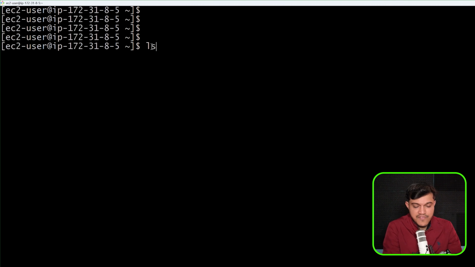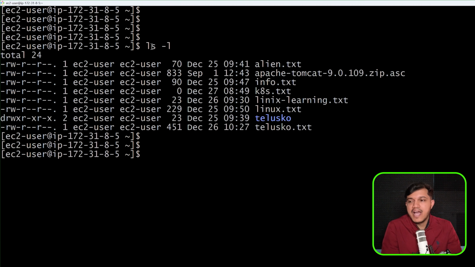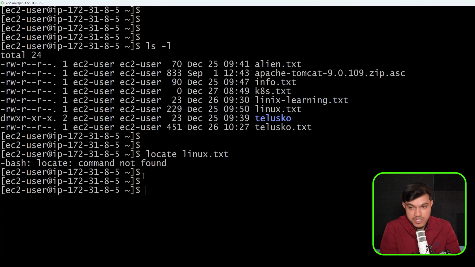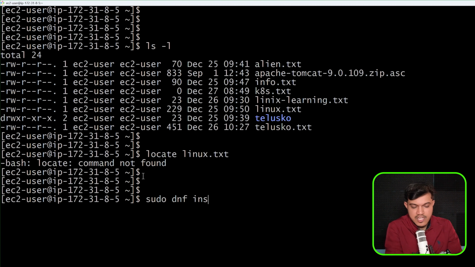I'll say here ls -l. Okay, and maybe I want to check where is the linux.txt file, or maybe telusko.txt file, for which I can just say here locate linux.txt, right? So the moment I run this, I'm getting one error, locate command not found. By default, locate is not available in your Linux system. You may have to install it in order to use it, for which I'll just say here sudo dnf install locate.